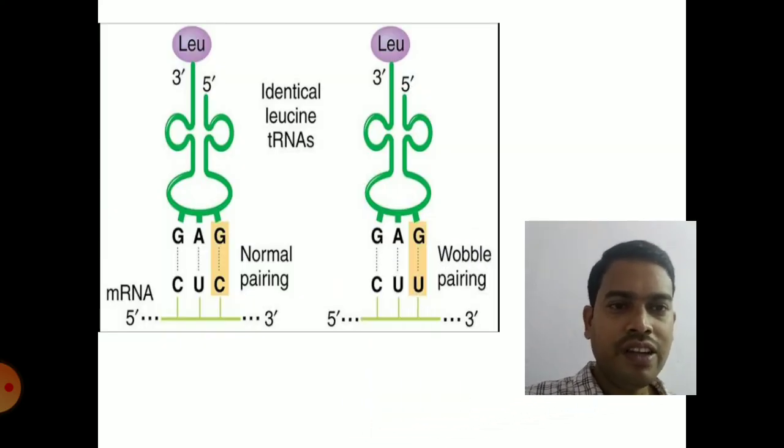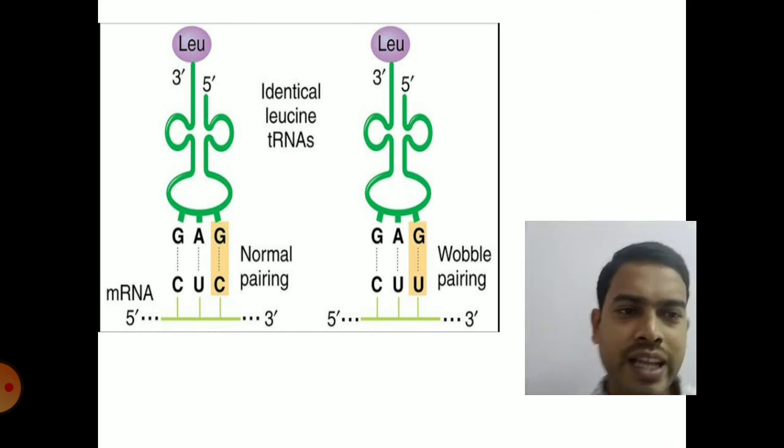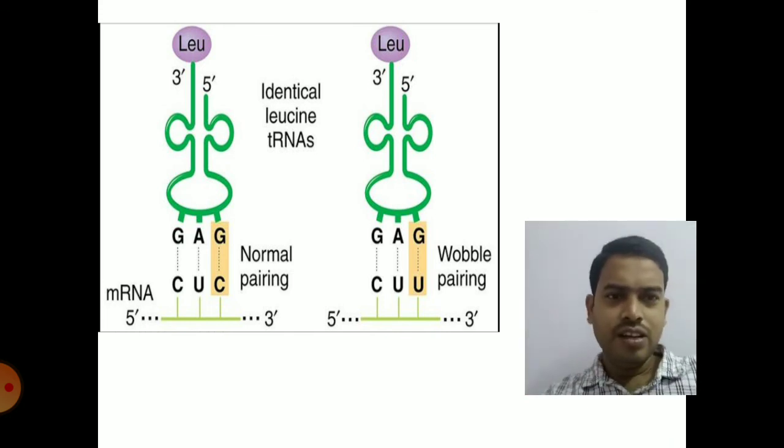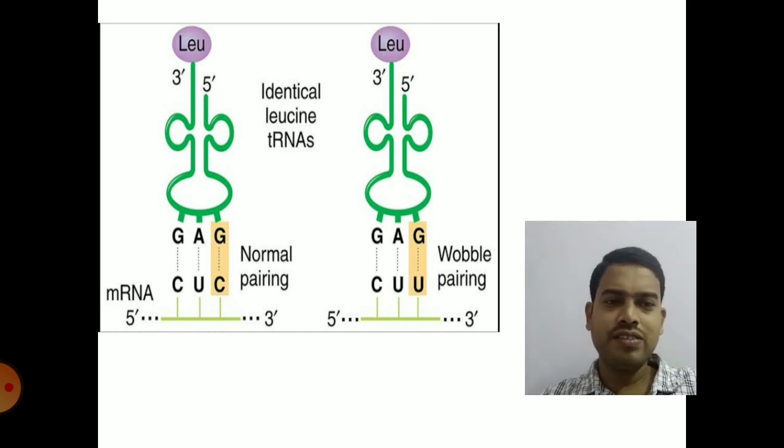So next is Wobble pairing. It is also called as non-Watson and Crick pairing. So you can clearly see the tRNA as well as the mRNA here, the codon and anticodon. So what does Wobble pairing show? For example, if you take leucine, it is having 6 codons.